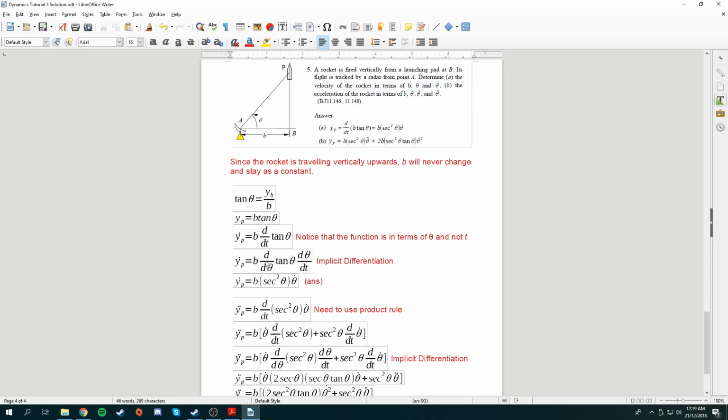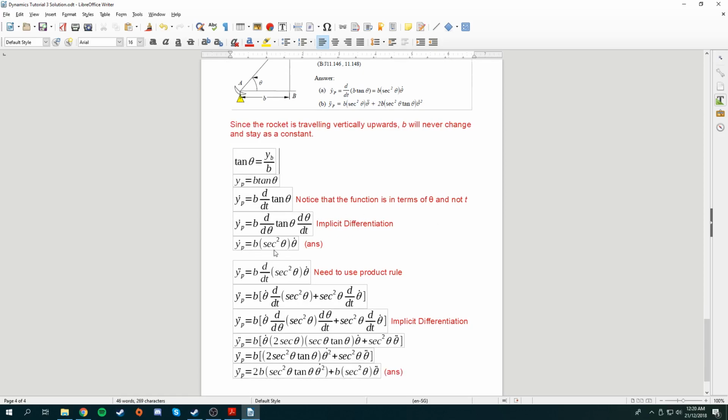To differentiate tangent theta, we must differentiate in terms of theta. However, to make this equal to this, we must multiply by d theta over dt. Over here, d theta can cancel each other, so this becomes d over dt of tangent theta, which is the same as here. Basically, just revise on implicit differentiation. Once you do implicit differentiation, you're able to get this.